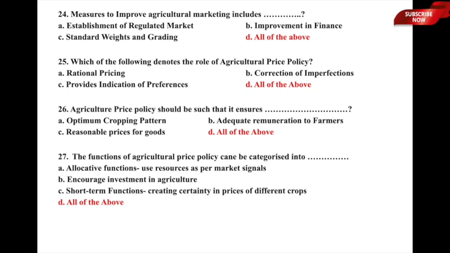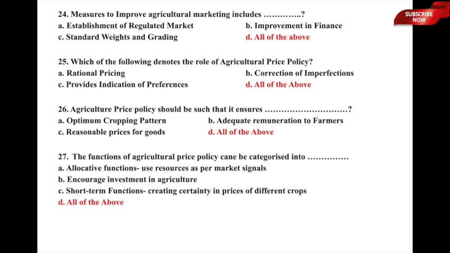So which of the following denotes the role of agricultural price policy? All of these denote the role of agricultural price policy. That means it is in relation to correcting the imperfections, providing an indication of preferences, and also a rational sort of pricing. So here option D, all of the above, is the correct answer to this particular question. Let us now move to question number 26.